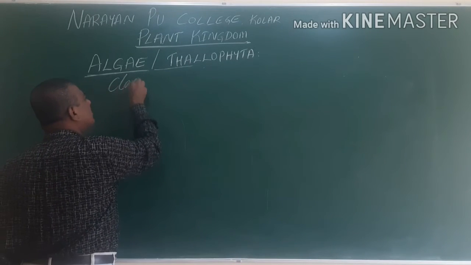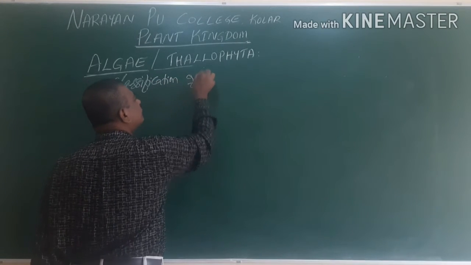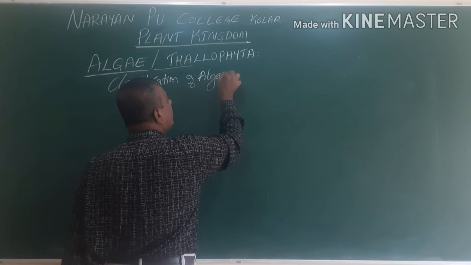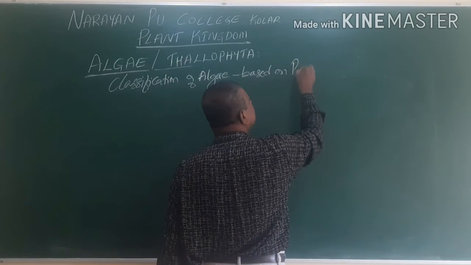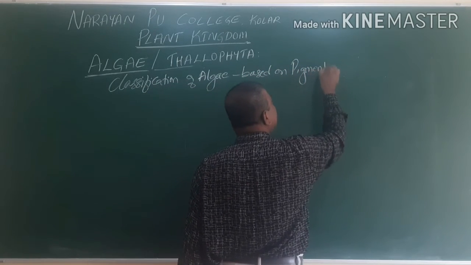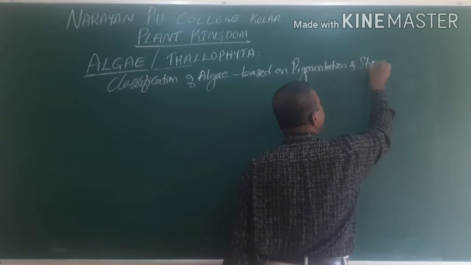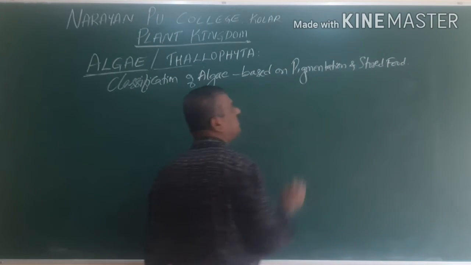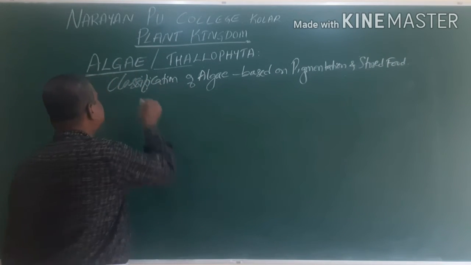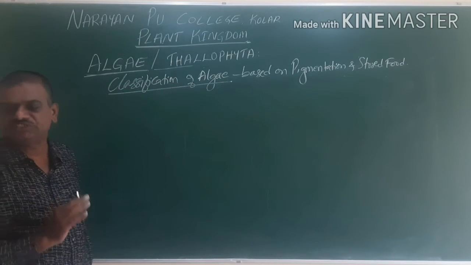So we go for classification of algae based on pigmentation and stored food present in it. Based on this classification, there are three types.